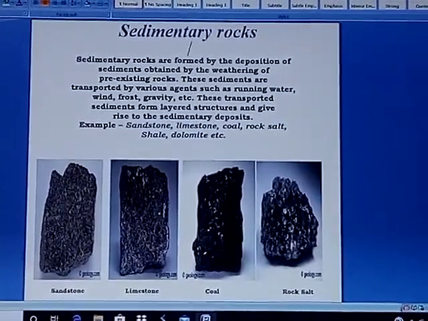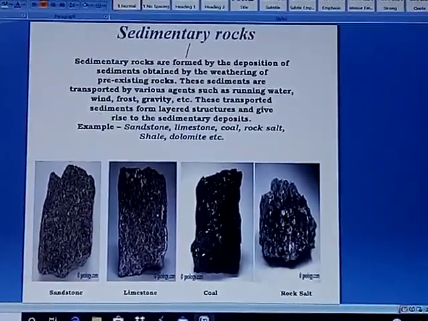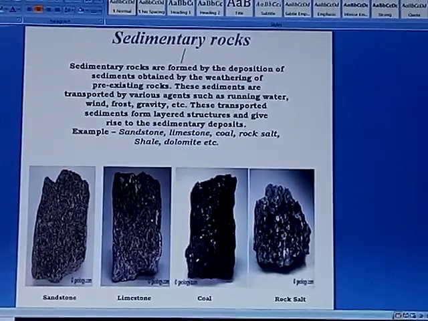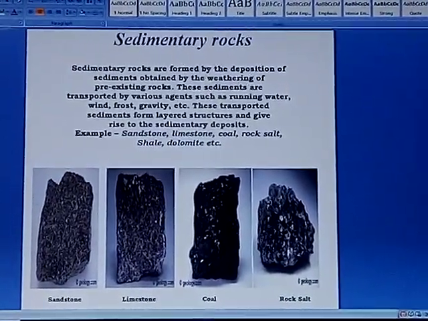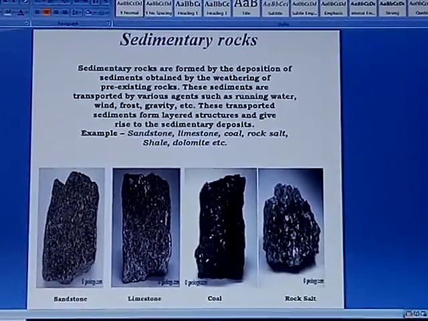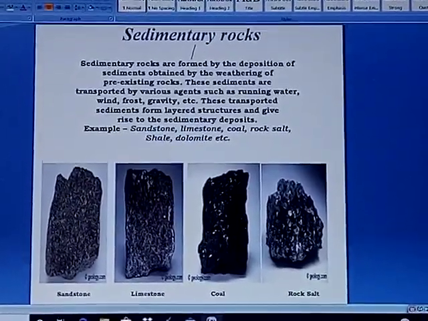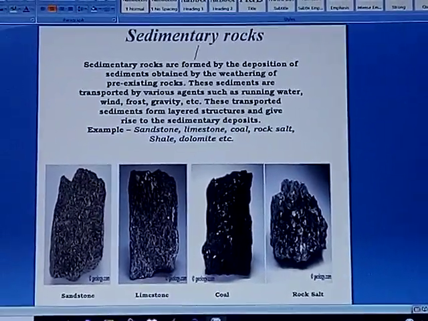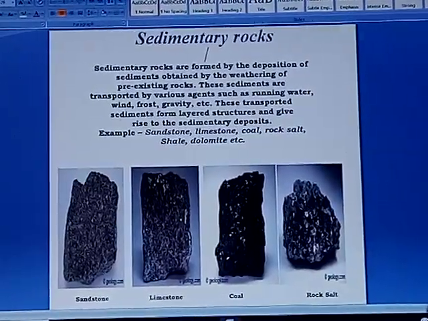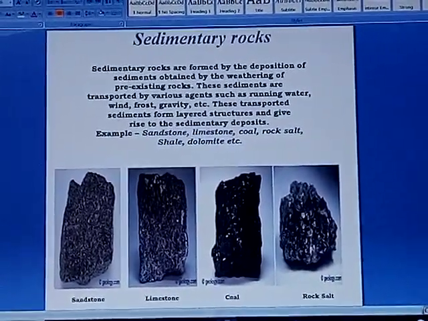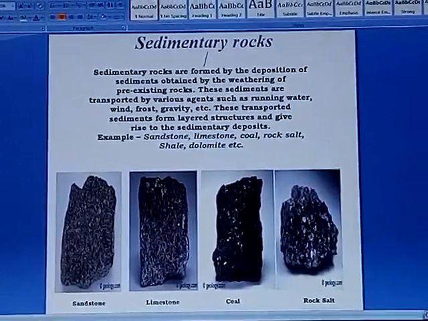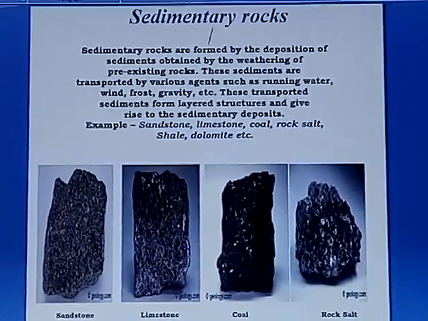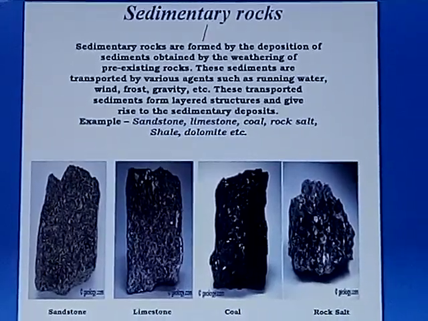These transported sediments form layered structures and give rise to the sedimentary deposits. And this is how the sedimentary rocks are formed.